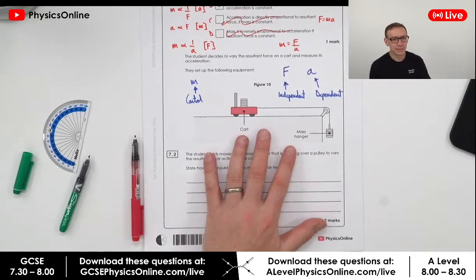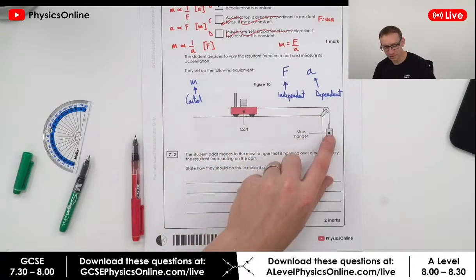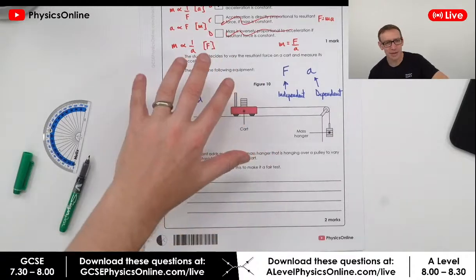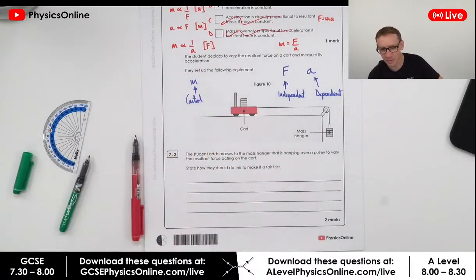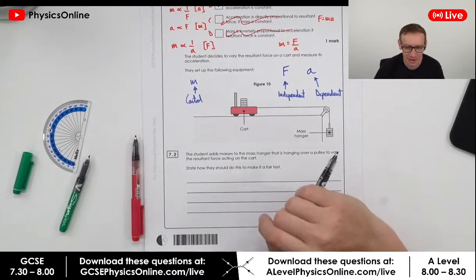Now, how many people have done this experiment where you've got a cart, you've got a mass hanger that kind of hangs over the edge of the bench, you let it go and that accelerates. How many people watching this have actually done this experiment? Okay. Right, so I can see that a few people have done it. Me, did it in school, I've done it, I have. This is good, this is really encouraging. Oh, no, somebody hasn't done it. Okay, Feather, yeah, you did it, awesome stuff. Yeah, loads of people have done this one.